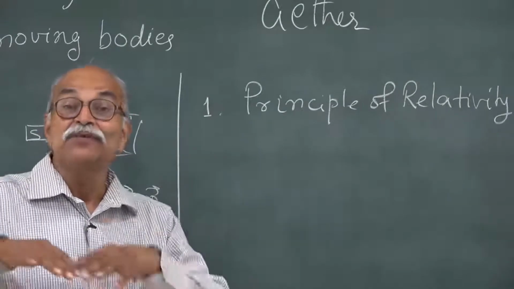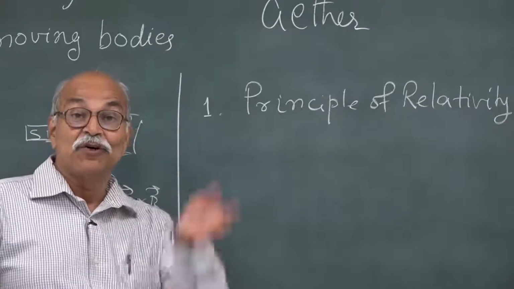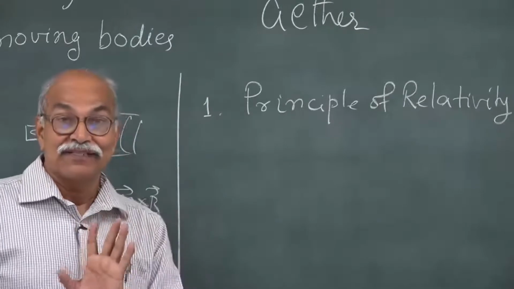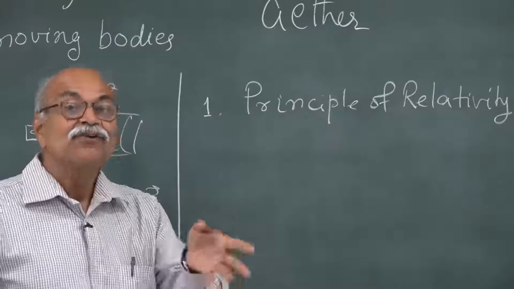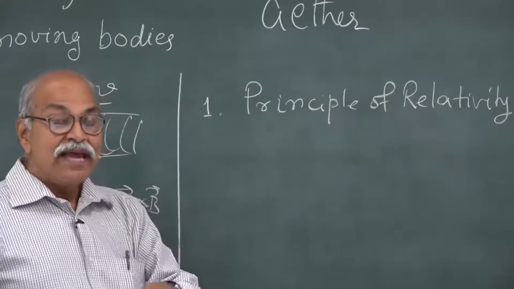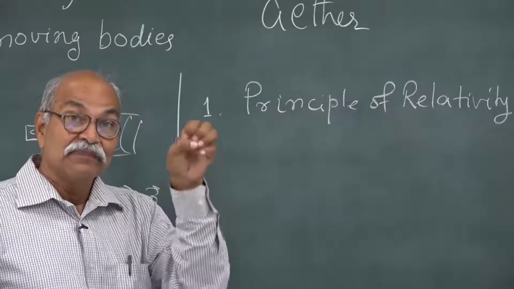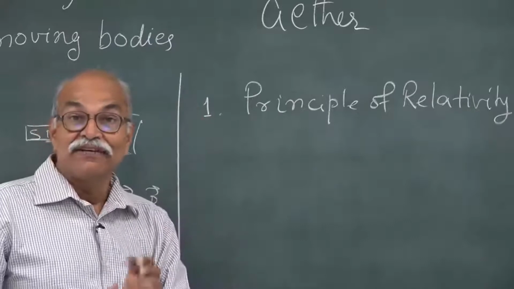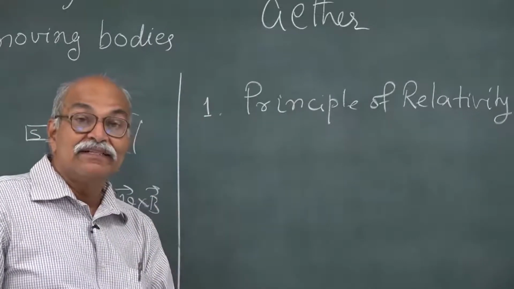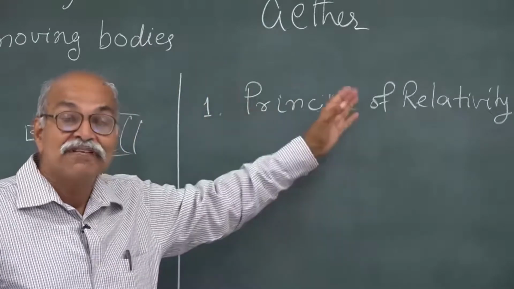You do not have an absolute rest or a frame which you can call at rest. It is your choice. Whichever frame you pick, you can call it at rest or you can call it moving. And the laws of physics, as he said, all electrodynamics, optics, mechanics, all laws of physics must be the same in all frames of reference.